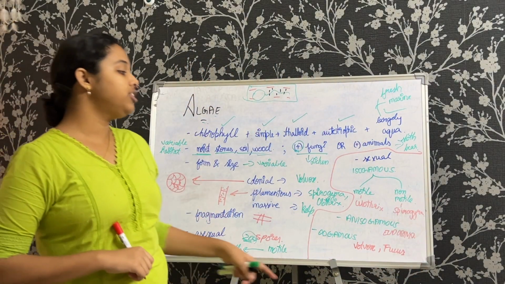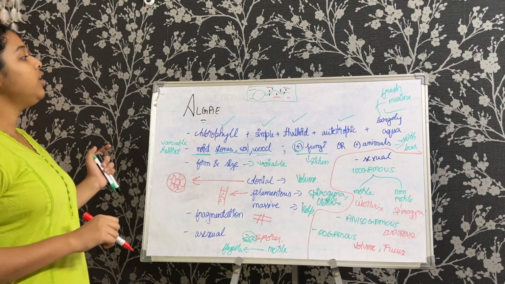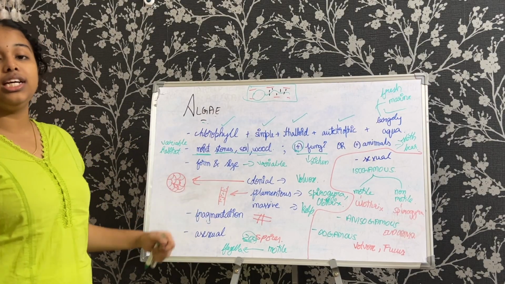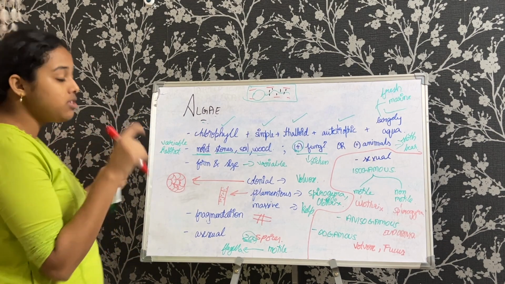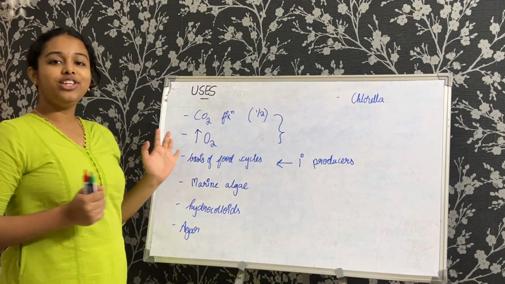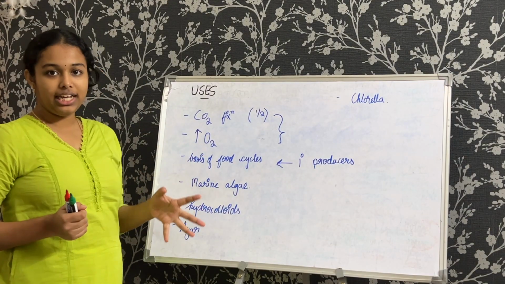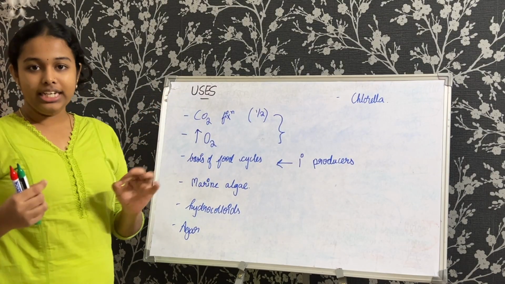So I hope you understood the examples, the classification system under algae. Now next we are going to deal with the ecological importance of algae, where and all it is used, and how we can summarize all those various points in a list that is easy to understand. So now let us deal with the uses of algae. They are used in a variety of ways. We will get to know each of them in a detailed manner.